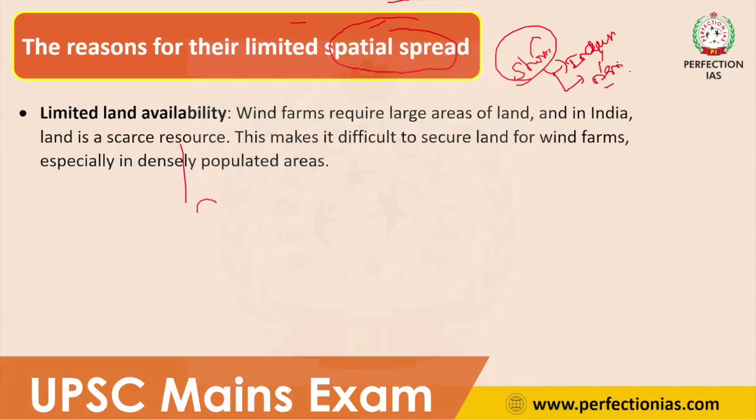Because of this shortage of land, it is very difficult for windmill companies to install a windmill project. So this is the important reason. Wherever there is excess availability of land, there are many windmills. Wherever there is limited availability of land, there are very few windmills. So limited availability of land is an important reason.